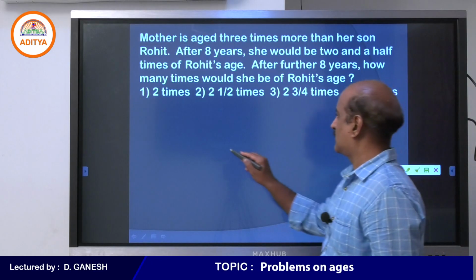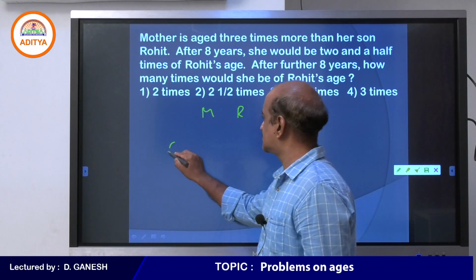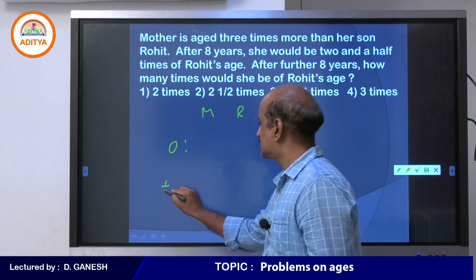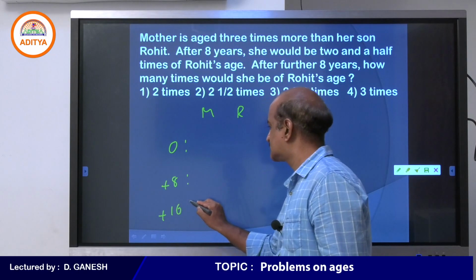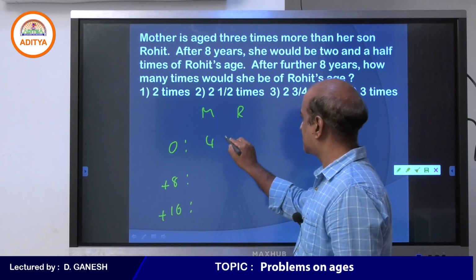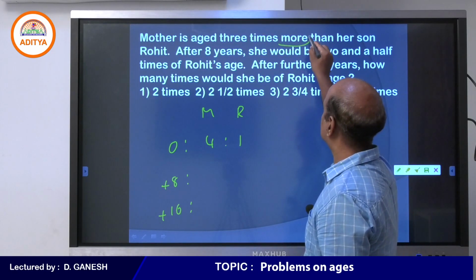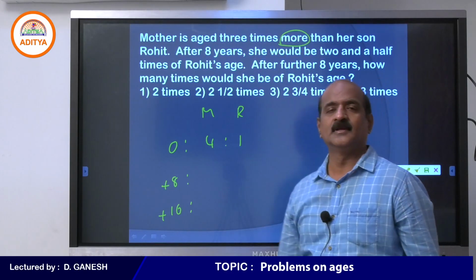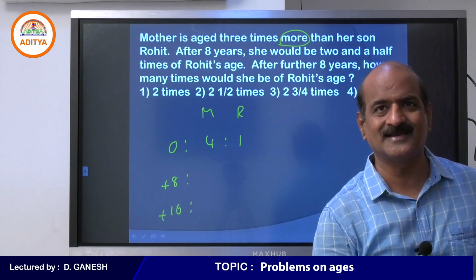Probably you are not getting the point. So, mother and Rohit. This is about present, this is about after 8 years, and this is about further 8 years. Mother and Rohit present ages would be 4:1. Probably you are not concentrating on this. It is not said 3 times, but it is more than 3 times.